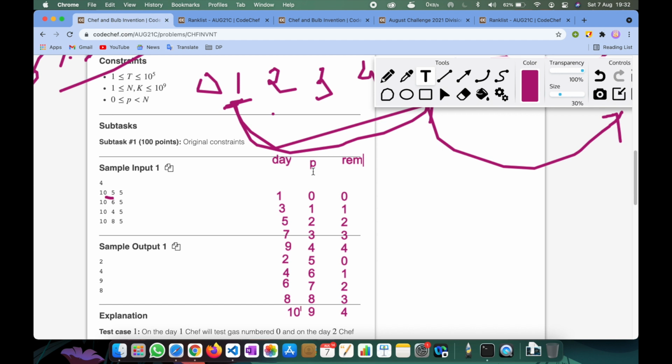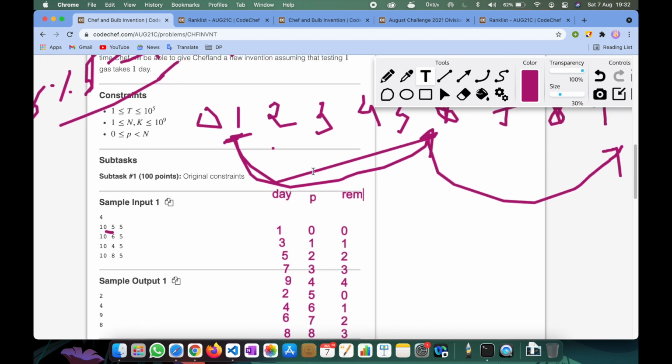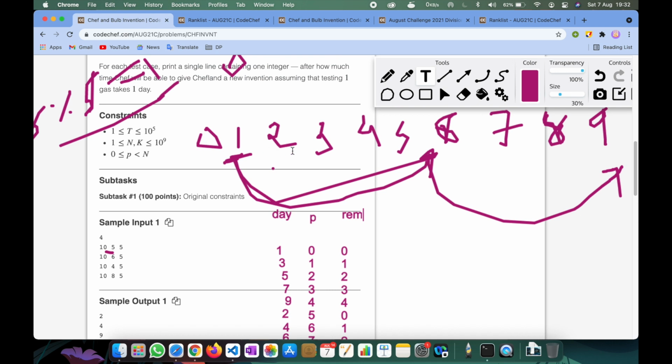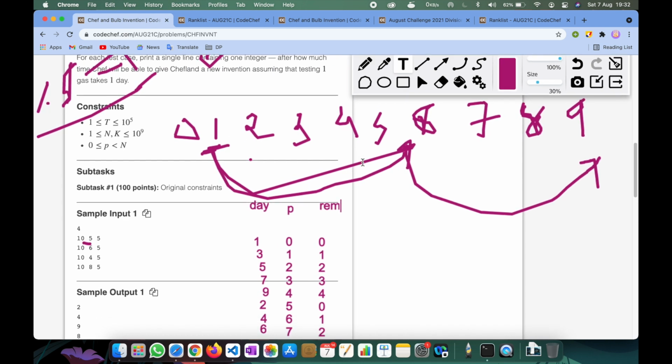So think about these test cases, how it works, and just find out the number of those integers whose modulo k is less than p modulo k, and after that we just traverse the loop for p modulo k. That's it for this video.